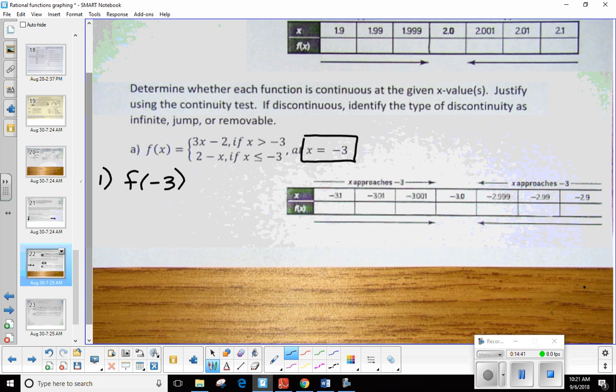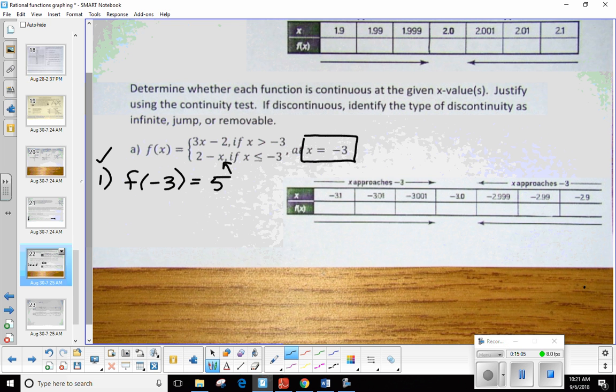When we first talked about piecewise functions, remember, look for the interval that contains your x. So I'm going to plug the -3 right in there. So what is 2 minus a -3? That's 5. Okay, so that's all you got to do for step 1. So the function is defined at x equals -3. So far, things are looking good.